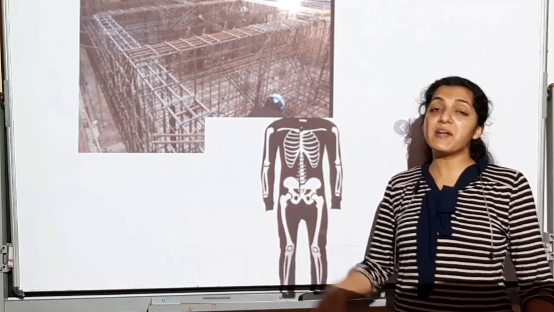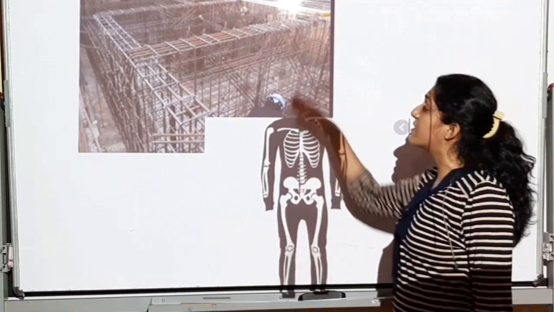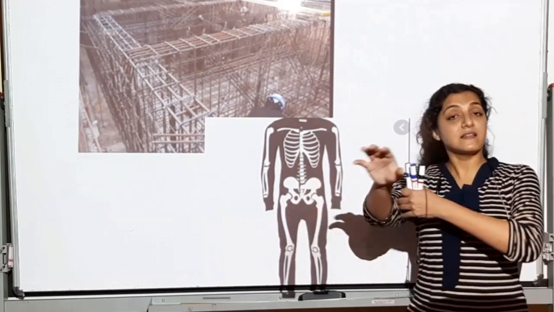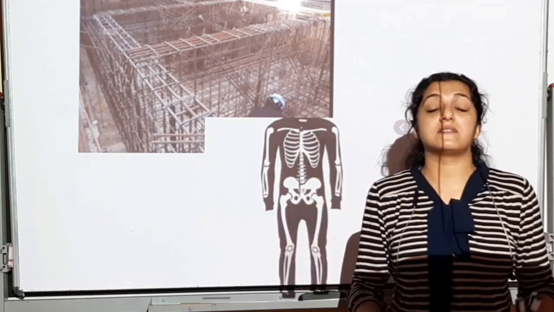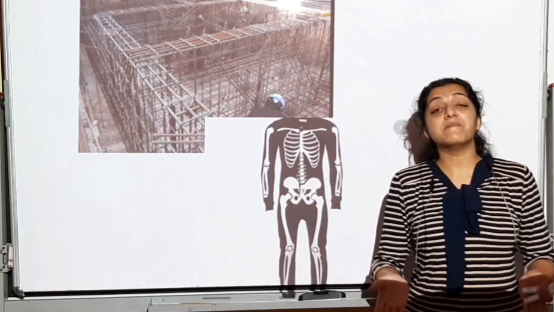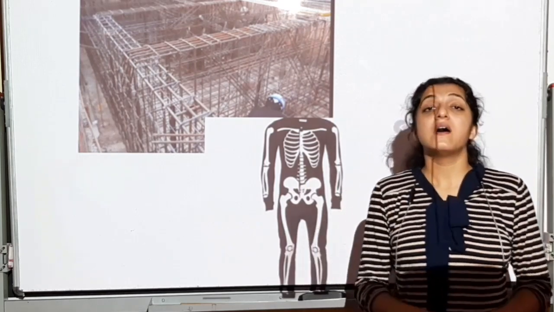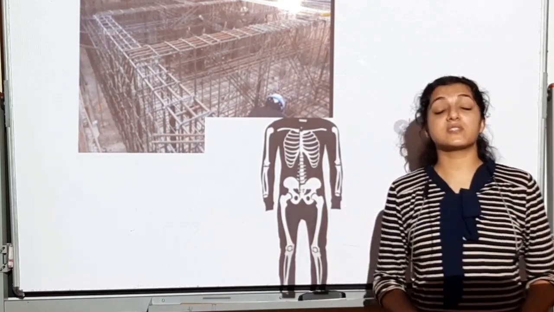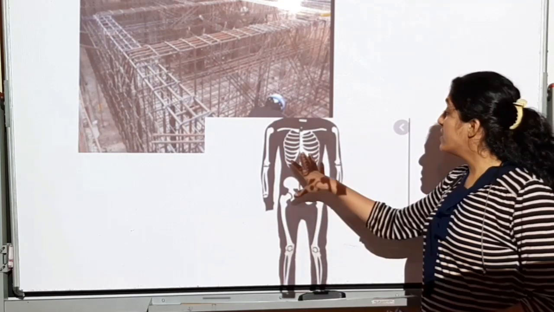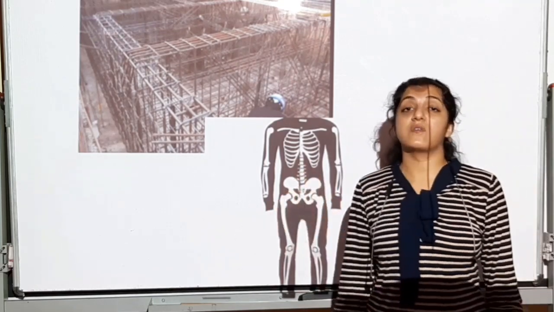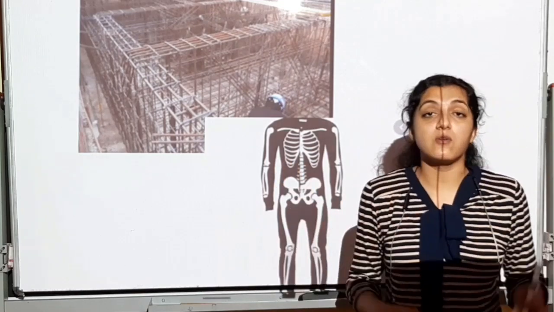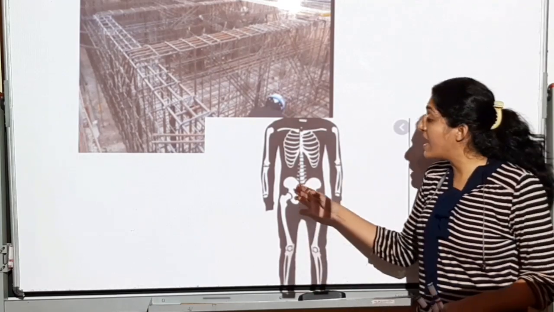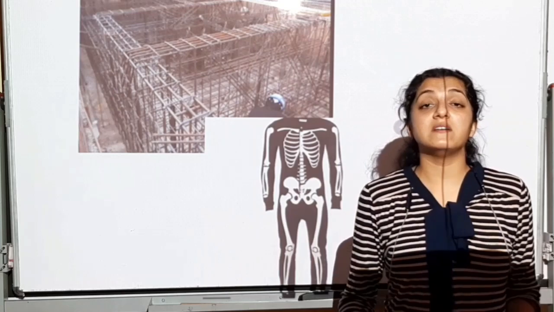Alright, skeleton can be divided into endoskeleton, which is inside the body. हम देख नहीं सकते हैं. Alright, हम देख नहीं सकते हैं unless and until we don't remove the layers of muscles. And skeleton can be exoskeleton, which is again protective, जैसे कि हमारे hair on the body, our nails, all these are exoskeletons. Okay, so endoskeleton का basic function होता है body को protect करना, internal organs को, body को एक अच्छा framework देना, body को help करना locomotion और movement में.